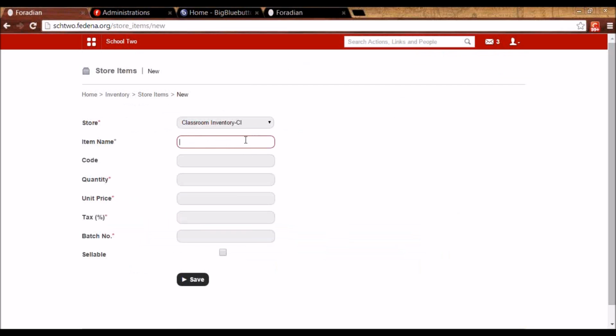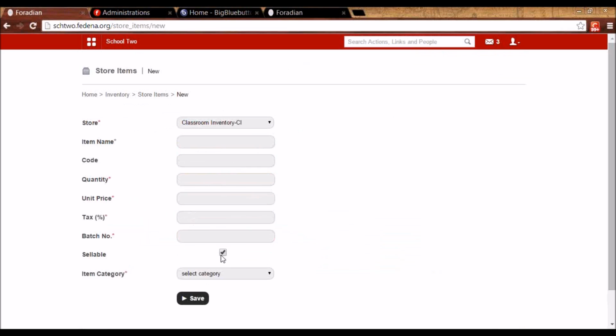I have to give the name of the item, some code, the quantity. So how many of this item are available in the store, what is the unit price, and when you bought the item, were you charged any tax on it? That can be mentioned. So any extra amount that you were charged besides the unit price. Then batch number. Batch number is the lot number in which the supplier has given you the item. And I will be able to search using the batch number later on.